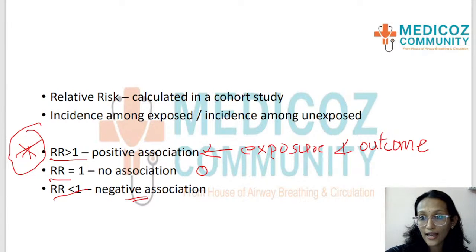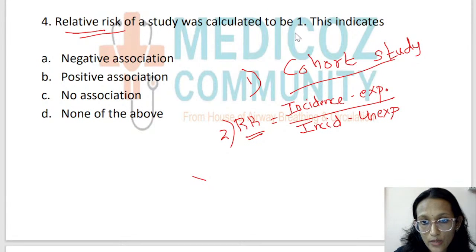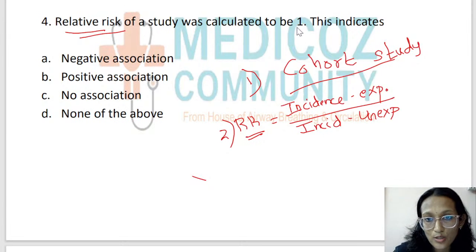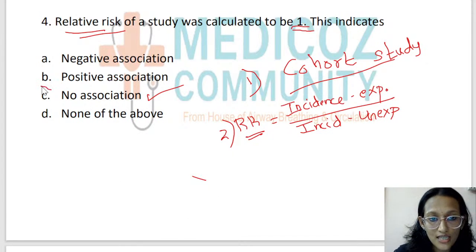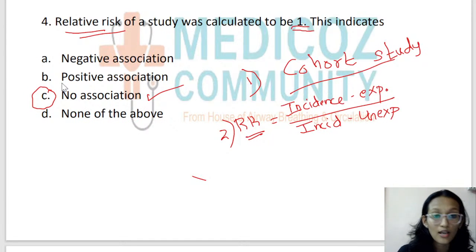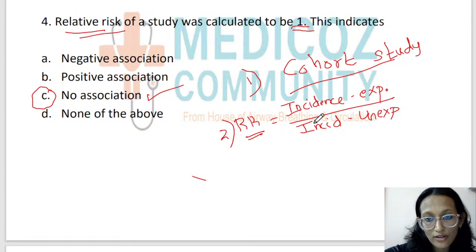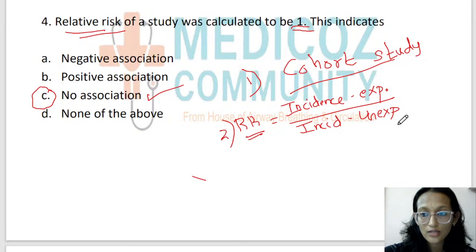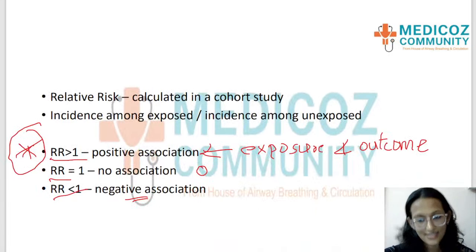So shall we go back and see the options? Yes, so here we have relative risk was calculated to be 1. The 1 is hiding there, but you have to open your eyes and see that relative risk was equal to 1. So what is the answer? There is no association if relative risk is equal to 1. So the answer is option C. Okay, I hope all of you have understood what relative risk is, where is it calculated, which study design, what is the formula for relative risk, and what is the interpretation when relative risk is greater than 1, equal to 1, or less than 1.